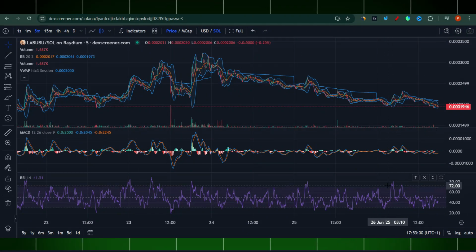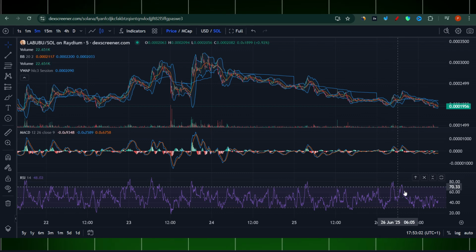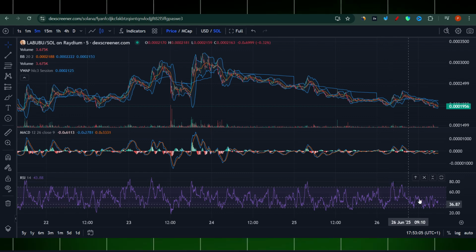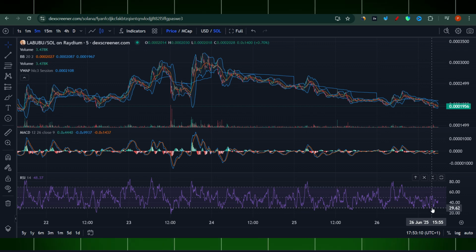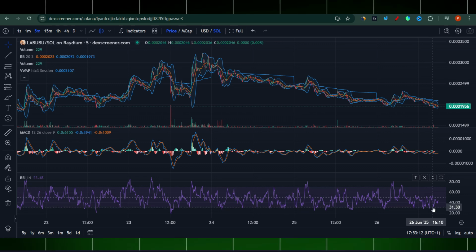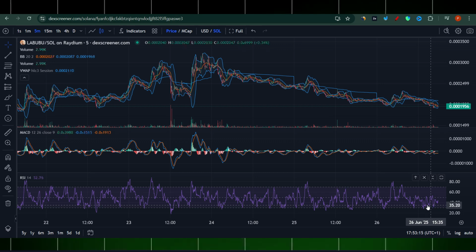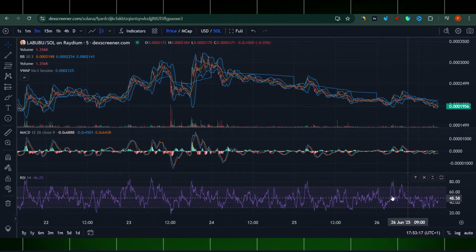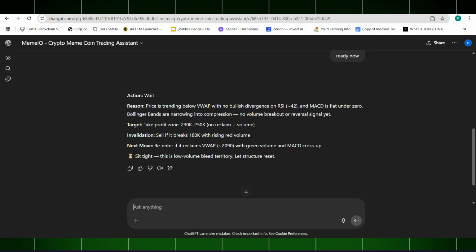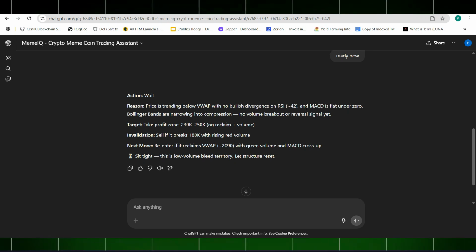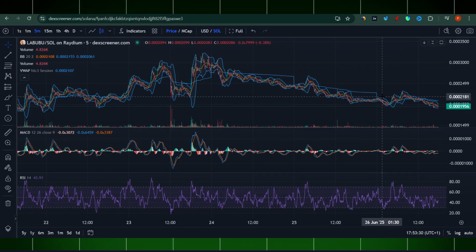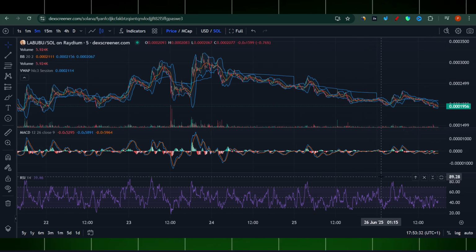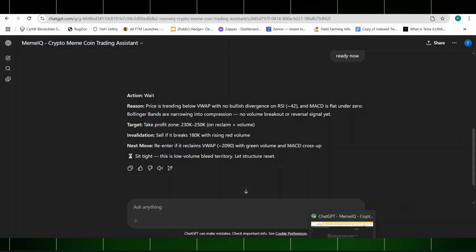So remember, guys, if RSI is very low, like 20, 25, 30, that's indicating there might be some bullish reaction here. Here it's kind of in the middle at the moment, at least. So price is trending below VWAP with no bullish divergence on the other side, and MACD is flat under zero. Okay, here we go. So all of this actually looks pretty good and precise so far.